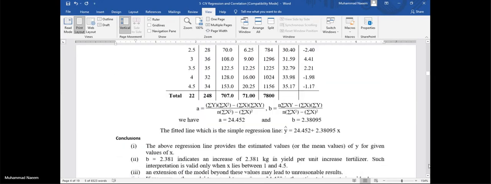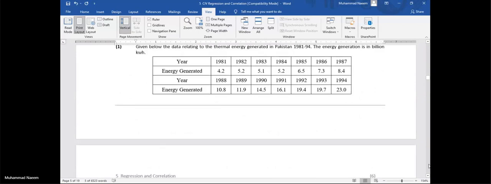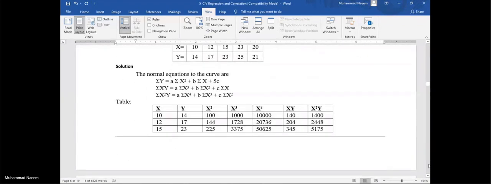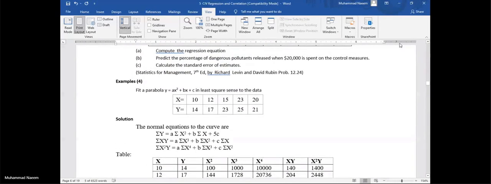If we have three constants, we need to fit a parabolic curve. Let's say, in this example, fit a parabolic equation using the least square method. As one constant is independent without being the coefficient of any x, for this, apply sigma to this given equation.